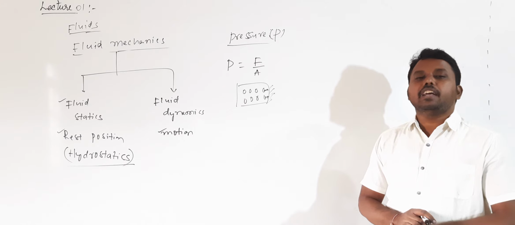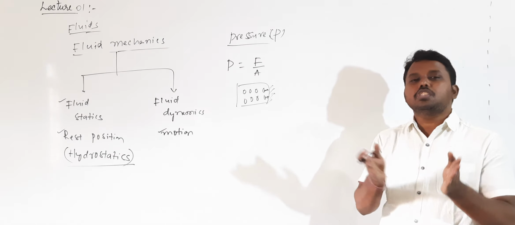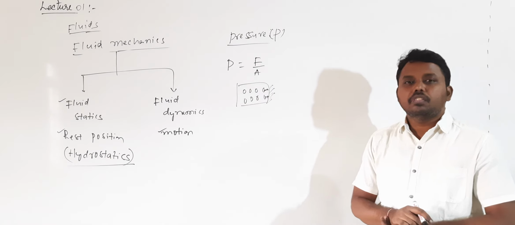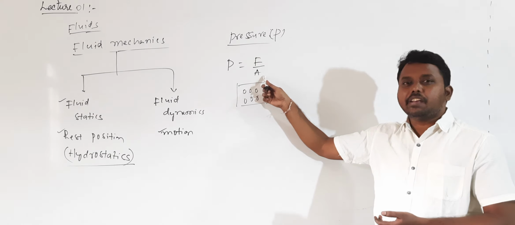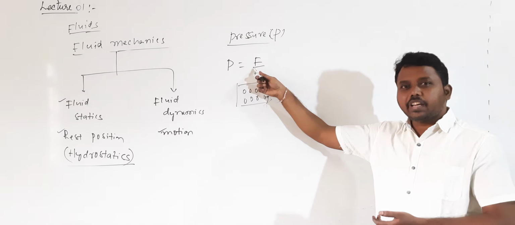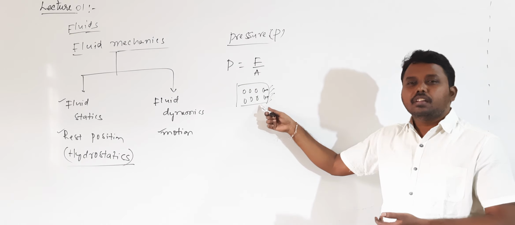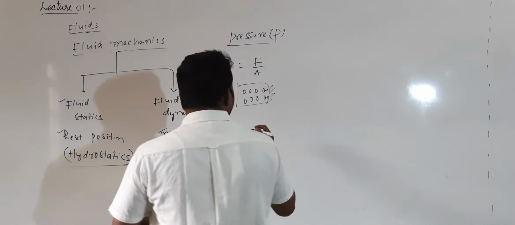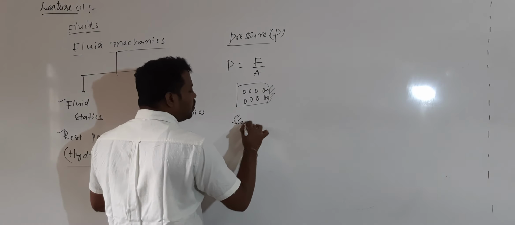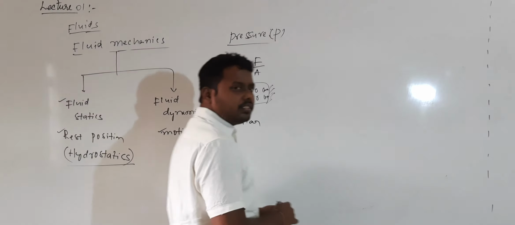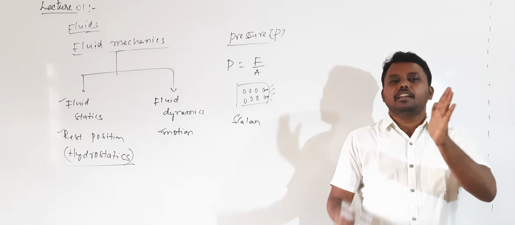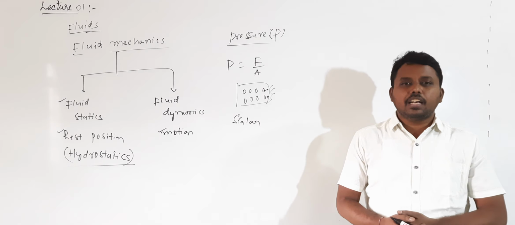If the area is more, the force will be less, so pressure will be less. If the area is less, pressure will be more. So the pressure value depends upon the area of contact. Are you getting that? This is one example I told. That is the definition of pressure. Pressure is a scalar quantity which has only magnitude, no direction. Why? Because the direction of force will always be normal to the container. That's why it is a scalar quantity.